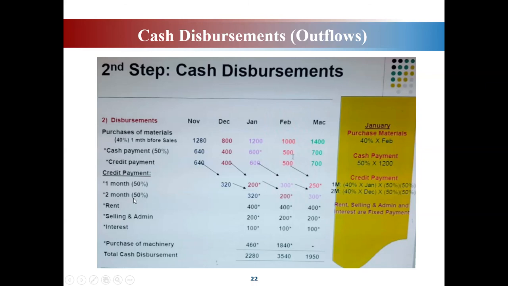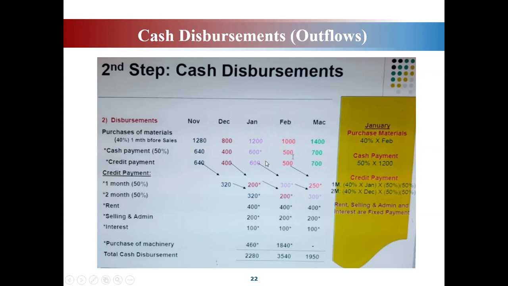The balance 50% ni 2 months after, you will pay 50% of 600, you will get 300 kan. The balance 300 you will pay in March. Boleh? We are talking about credit payment. Yang ni dah settle ni. Cash payment ni you don't have to think about this. Your concern here is your balance ni, yang unpaid ni.